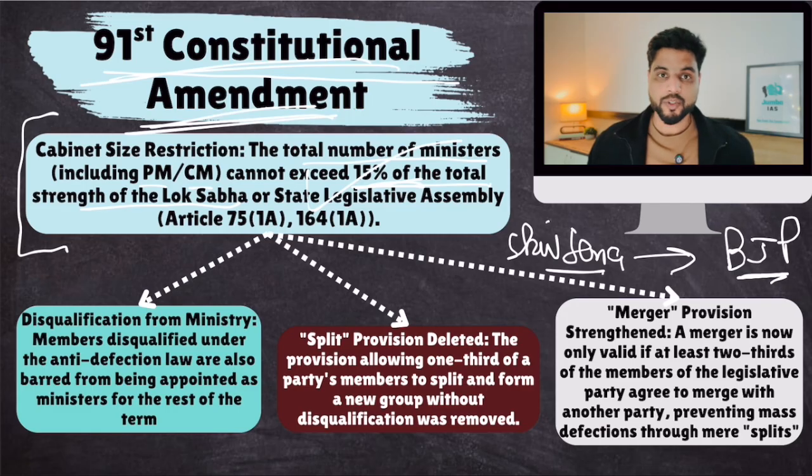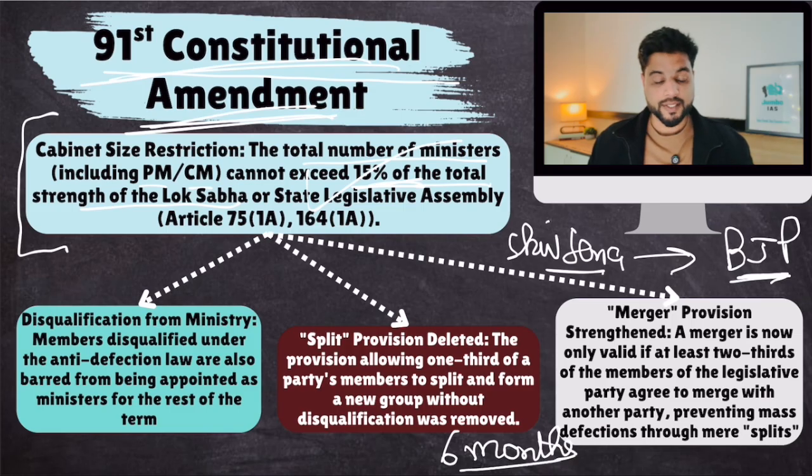He's not member of the House, but he can be appointed as a minister, provided he fights elections and gets elected to either Lok Sabha or Rajya Sabha within 6 months. But for 6 months, he or she can stay in power in BJP. Yes, this provision was there. Make sense? In 6 months, he would either fight elections for Lok Sabha or BJP government from any state would nominate him for Rajya Sabha and he would stay in power. That was the case. This was a way out from anti-defection.